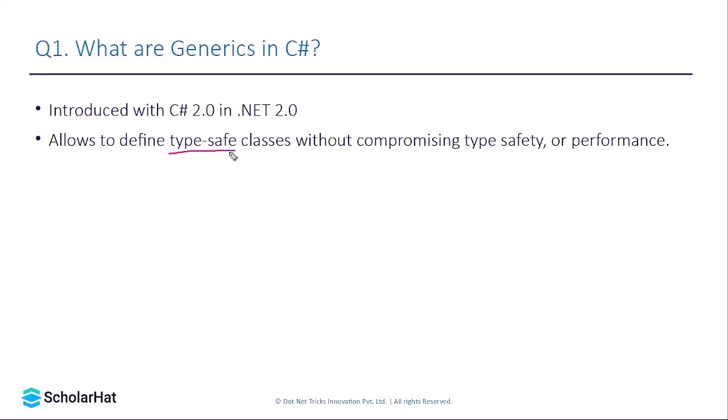On top of that, all the addition and all the other operations that happen on generics are in very good performance. I mean, retrieval and addition of these values from generic classes gives you a good amount of performance, and they can be retrieved easily.